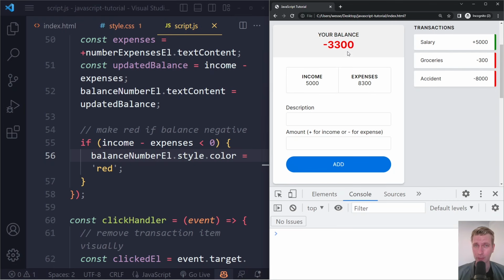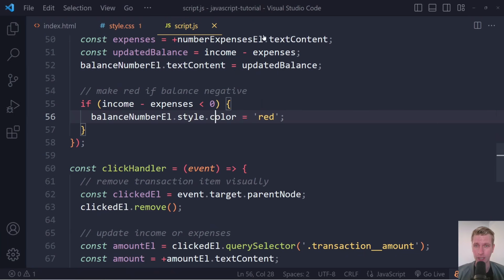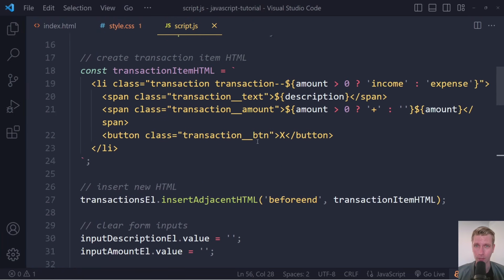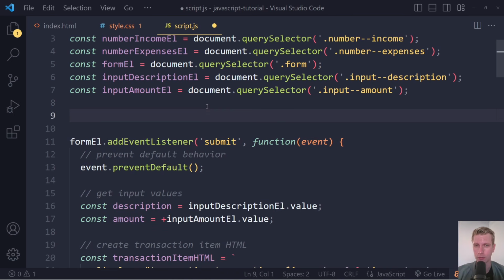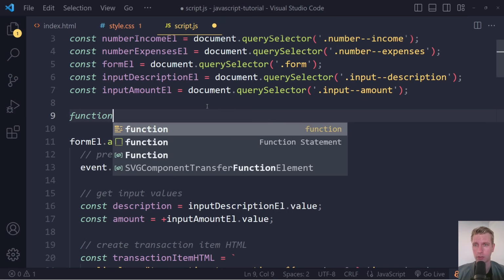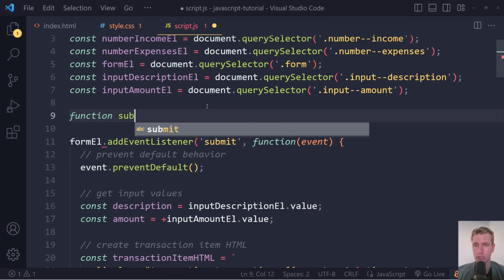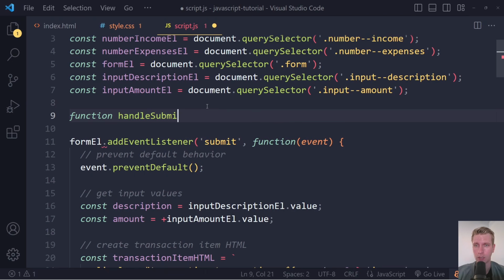All right, well done for making it this far. We're pretty much finished. So very quickly, this is a big function. And we're all writing this now when we add the event listener, all in these parentheses of this add event listener. Now, typically people do write, especially for bigger functions like this, their own, as an independent function. So we could create a function here, which we could call submit handler, right? Or handle submit. Right, let's call it submit handler.